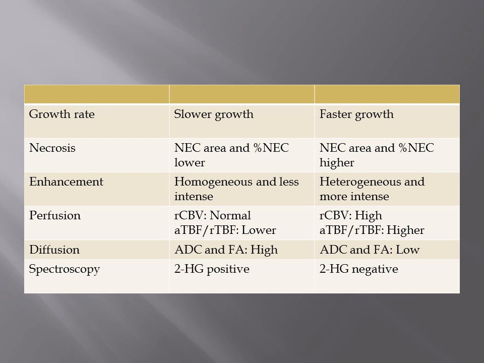Growth will be rapid in IDH wild type GBMs, and necrotic areas and percentage of necrosis will be higher in wild type GBMs, and enhancement will be heterogeneous and intense in wild type GBMs, with increased perfusion and low ADC. They will be 2-hydroxyglutarate negative, because they are IDH wild type, that is no IDH mutation, so there is no oncometabolite 2-hydroxyglutarate, so 2HG negative on spectroscopy.